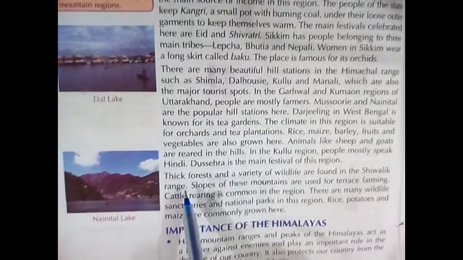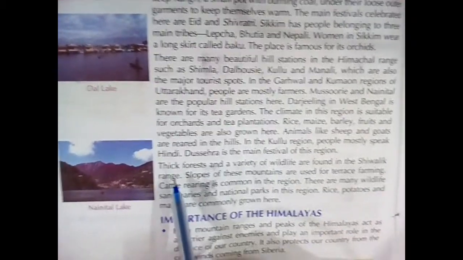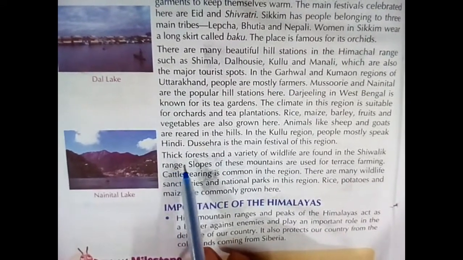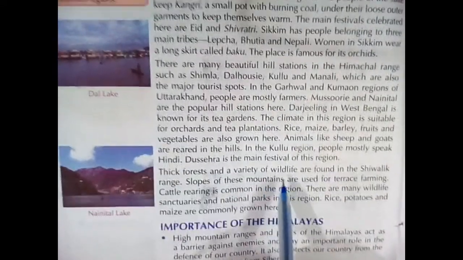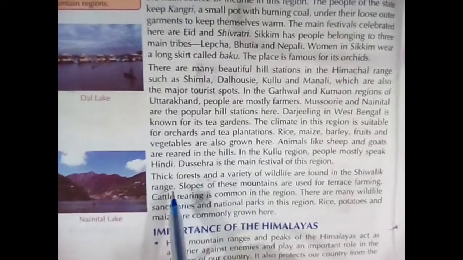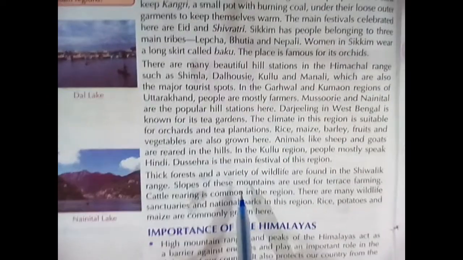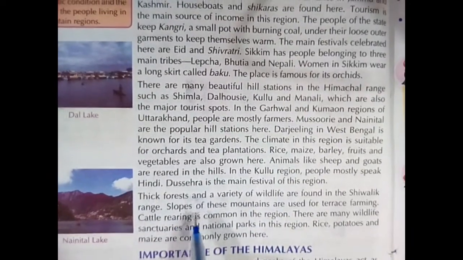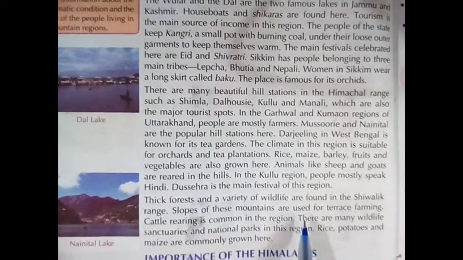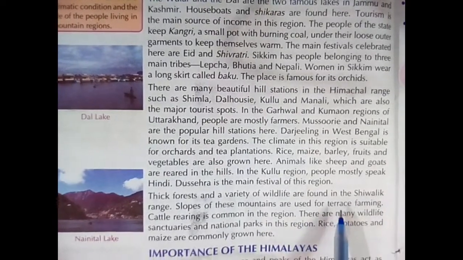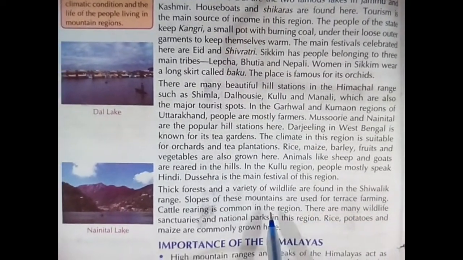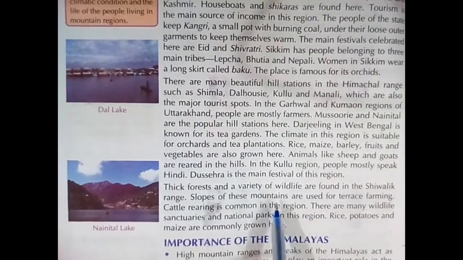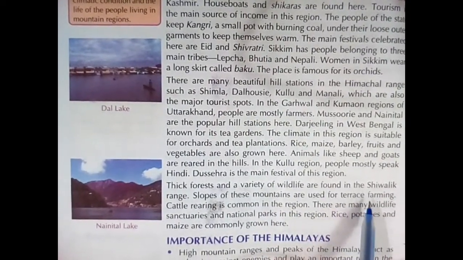Now talking about Shivalik. In this Shivalik area, there are thick forests and a variety of wildlife. Slopes of these mountains are used for terrace farming.